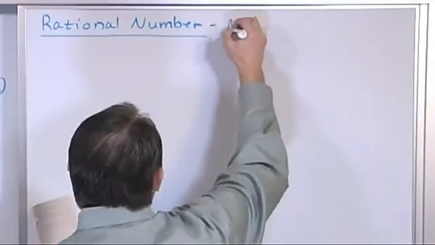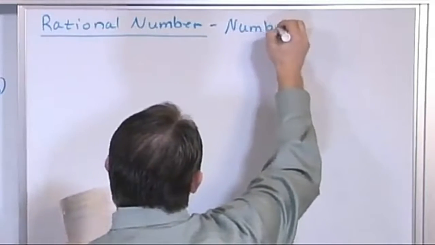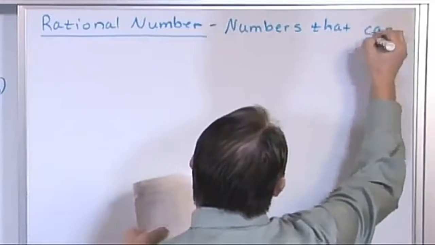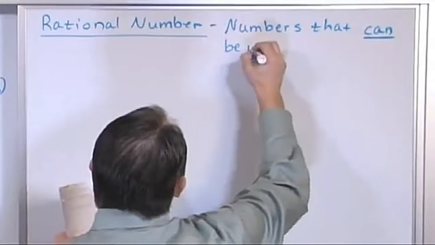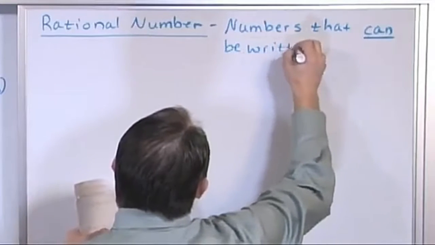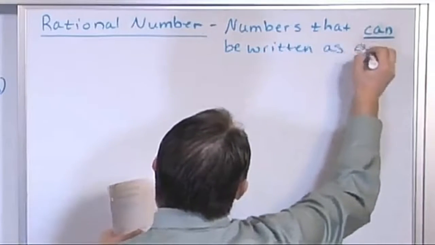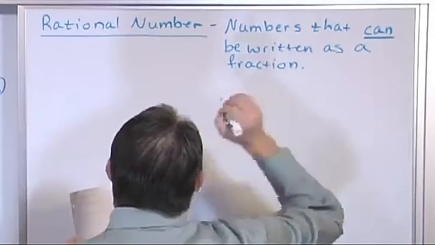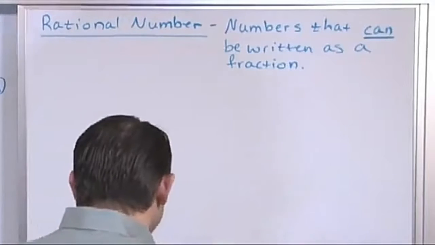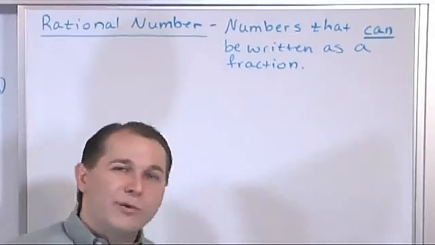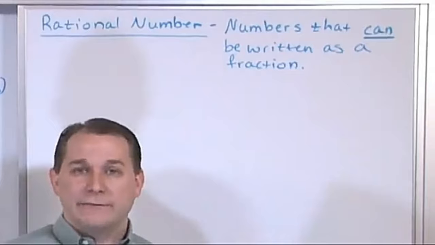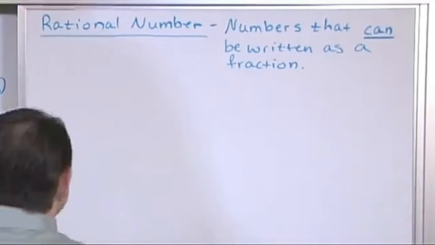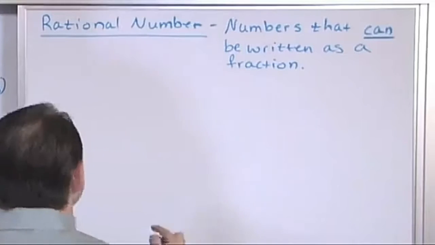Rational numbers are numbers that can be written as a fraction. All right, so they can be written as a fraction if they're rational. And in fact, almost all numbers can be written as a fraction in one form or another. So most numbers are actually rational. So let's look at a couple of them.